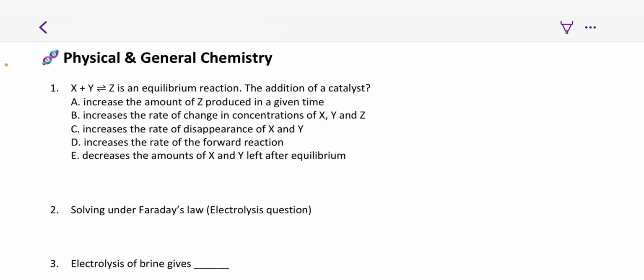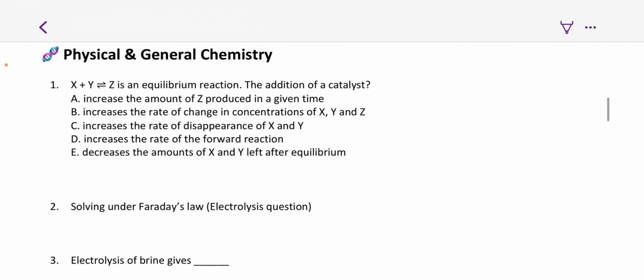So let's look at the answer that best fits. A says increase the amount of Z produced in a given time. No, that's like favoring one side. When it's already in equilibrium, no specific side is favored. So we want to look for the answer that talks about all sides attaining equilibrium together. B says increases the rate of change in concentration of X, Y, and Z. Okay, come back to that.